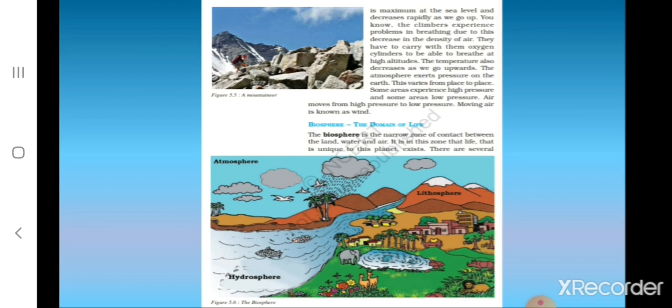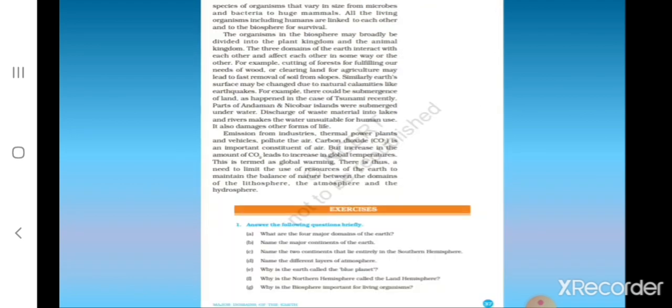And children, we also learnt about biosphere, that is the domain of life. The biosphere is the narrow zone of contact between the land, water and air, and all the living organisms including humans are linked to each other and to the biosphere for survival. And the organisms in the biosphere may broadly be divided into the plant kingdom and the animal kingdom. And the 3 domains of the earth interact with each other and affect each other.